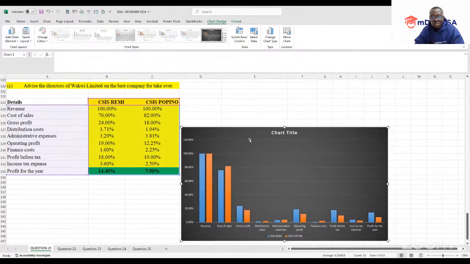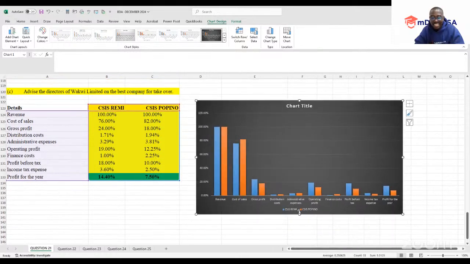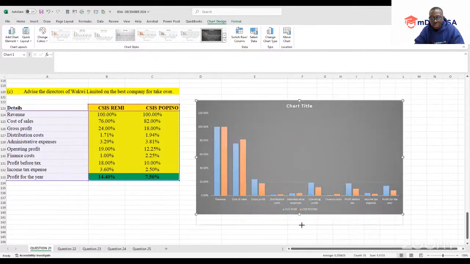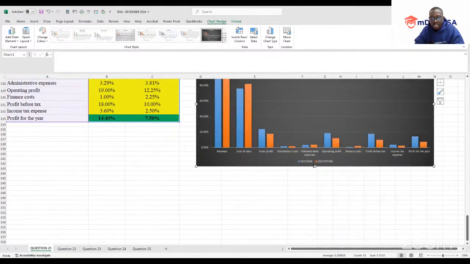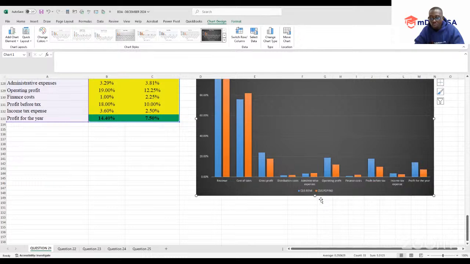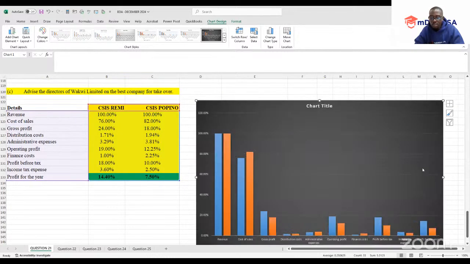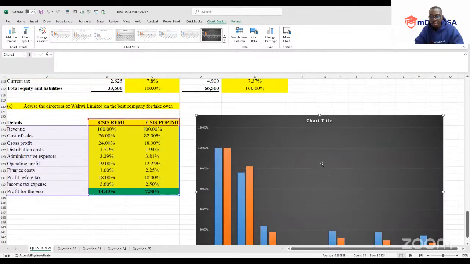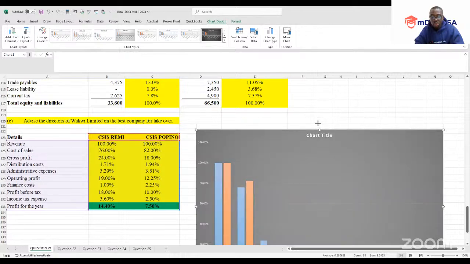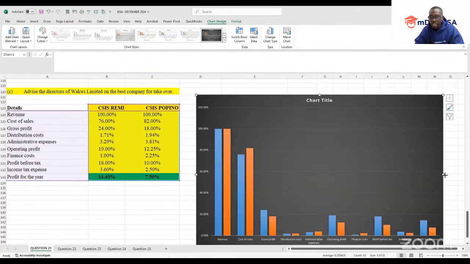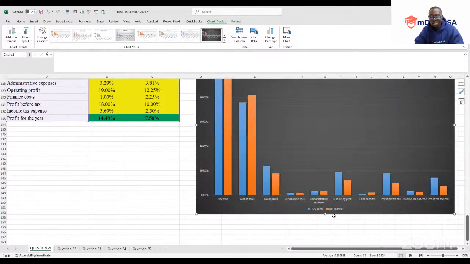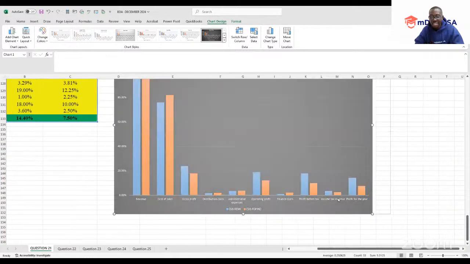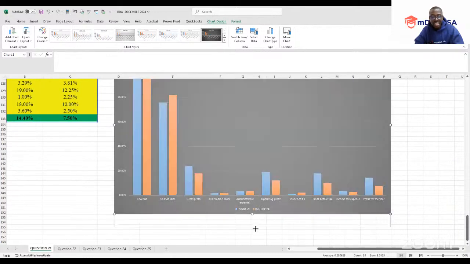Now this is what you're terming analytics, right? So that at the end of the day, once we have this, you can go ahead and advise the company even further. Maybe I want to make it more appealing for the dashboard concept, so I want us to add data labels. I know you're asking, Mwalimu, how will you add data labels? Of course, I taught you this, but I'm going to repeat it.